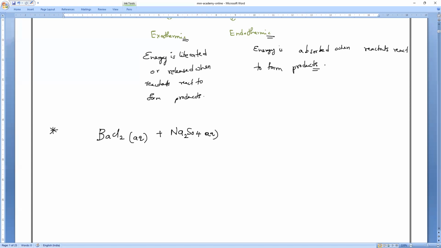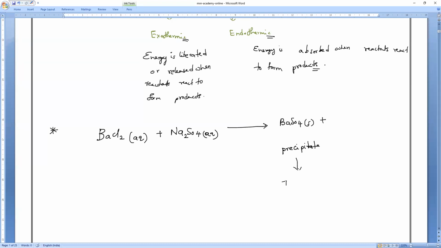That is in aqueous state, reacting with it, and you will get the product barium sulfate, which is actually a solid. That is what we call a precipitate. What do we say? Insoluble solid after the reaction.